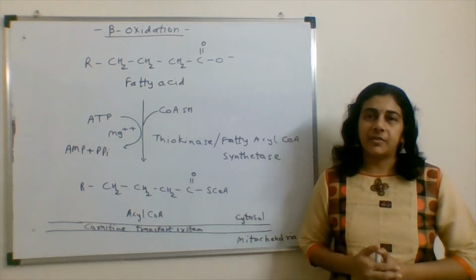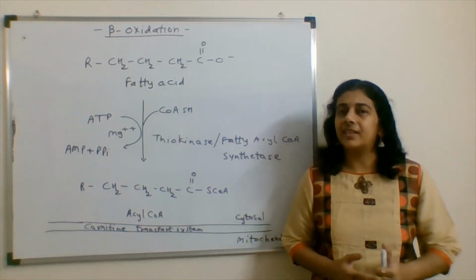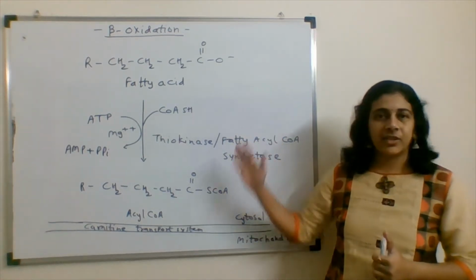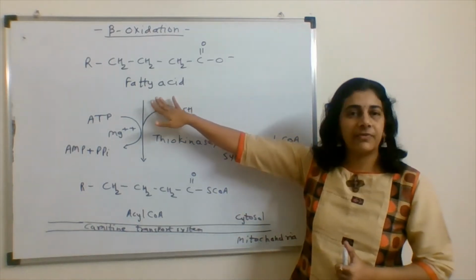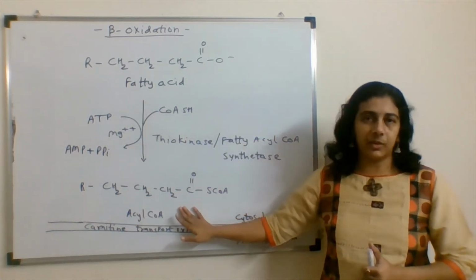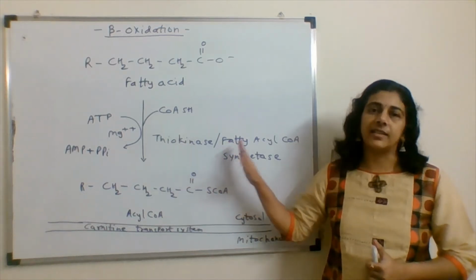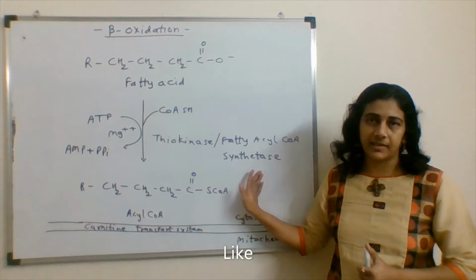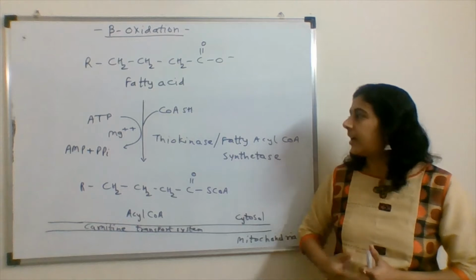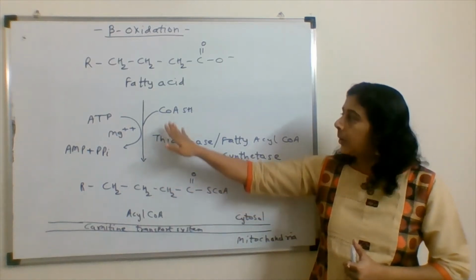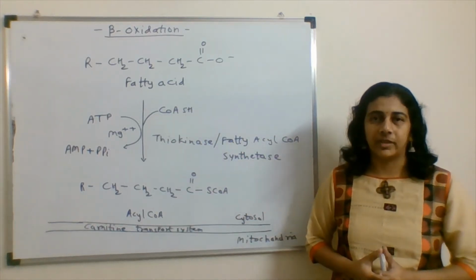Before the process of beta oxidation, the fatty acids are to be activated, and that is done in the cytosol. So the reaction is written here. First, fatty acid is activated to acyl-CoA. The enzyme used here is thiokinase, also known as fatty acyl-CoA synthetase. Here, ATP is utilized and magnesium 2 plus is required for this reaction to occur. CoASH is added and then fatty acid gets converted to acyl-CoA.